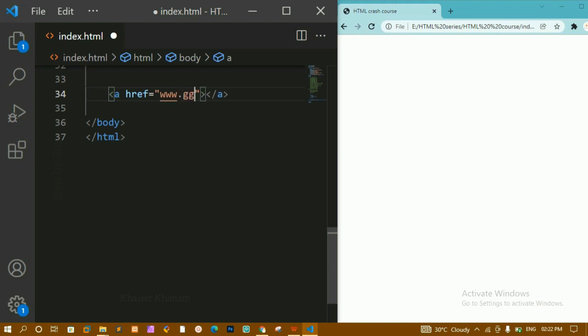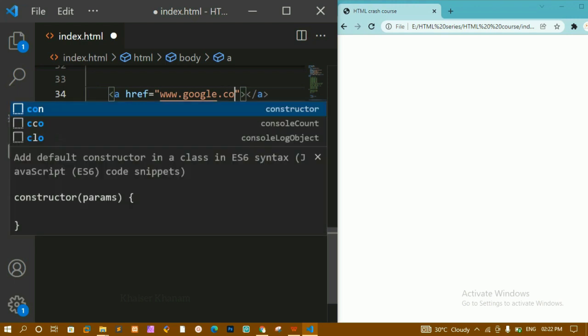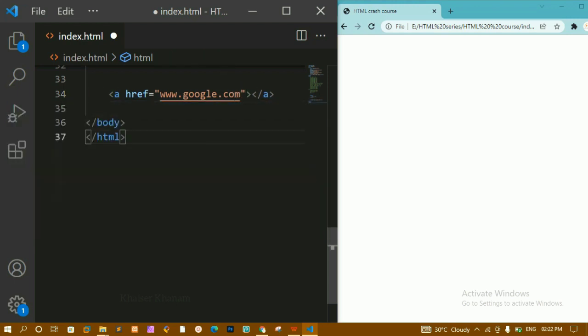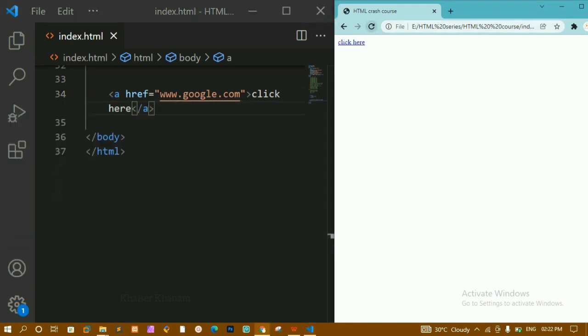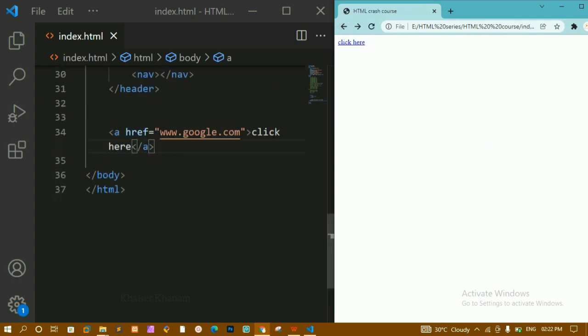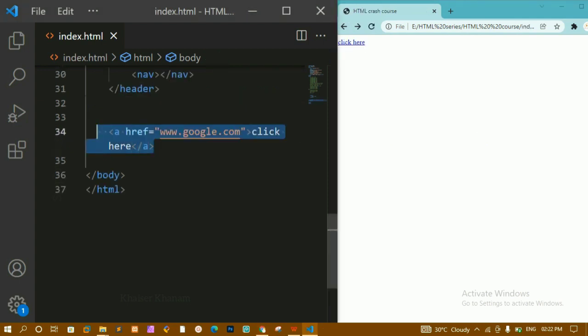Inside this I can give any link, whatever link I want to open. Let me write here www.google.com. I'm just linking google.com here. Now I'll write here, click here. I'll save this and refresh. As soon as I click on this, you can see I am redirected to google.com. It is not accessible here, but I am redirected to another page. This is how we can link other pages inside this anchor tag.